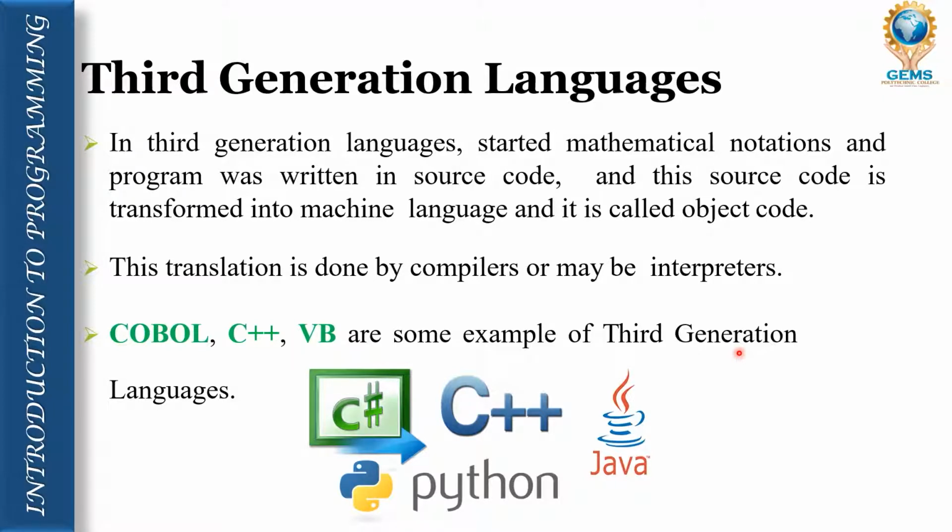So the compiler plays the most important role in translating the source code into machine language. Why? Because our computer only understands machine language, which is 0s and 1s. Some examples of third generation languages are COBOL, C++, VB, Java, Python. All of these come under the third generation programming language.